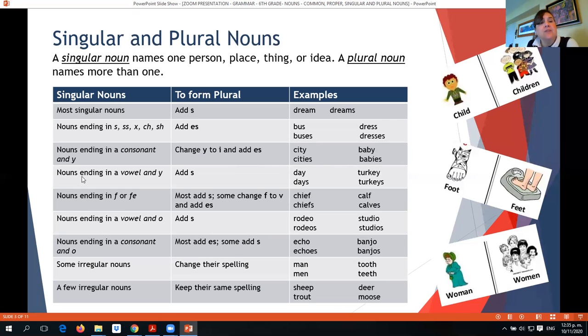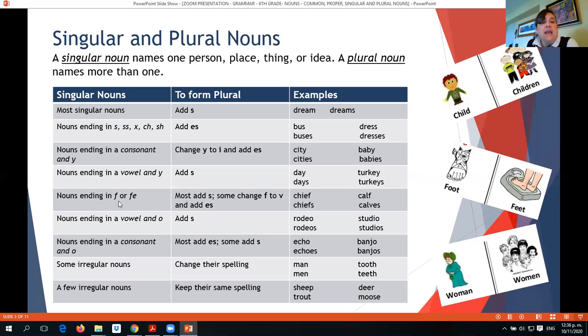If you have nouns ending in a vowel and Y, you add S. So we have day, so you add S because it's a vowel A and Y, you only add S. In turkey, you have vowel E and Y and you add an S at the end, okay?